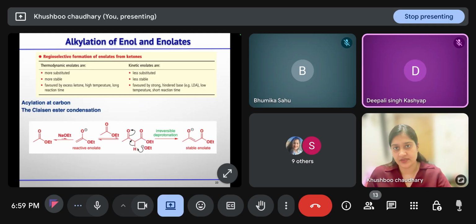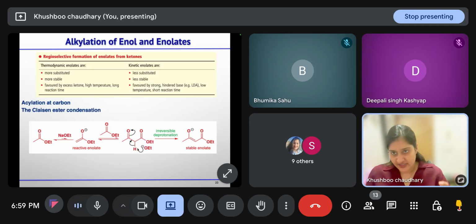Yes, ma'am. Okay. This we already discussed. Now let us discuss the condensation reactions. The first is the Claisen ester condensation reaction: condensation of two esters to get the beta keto ester as the major product.